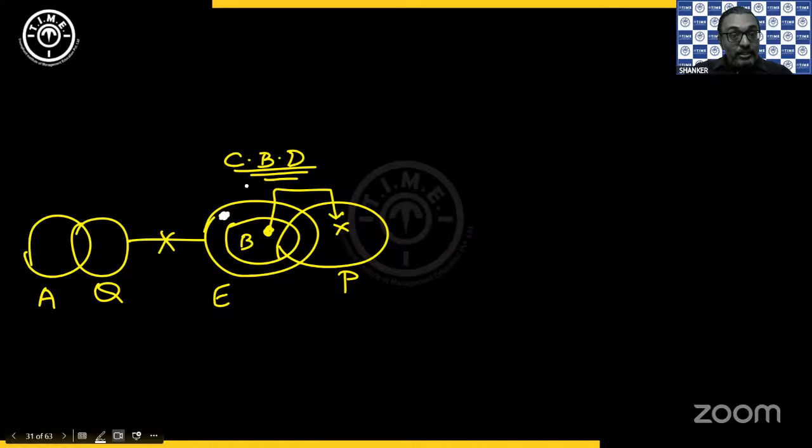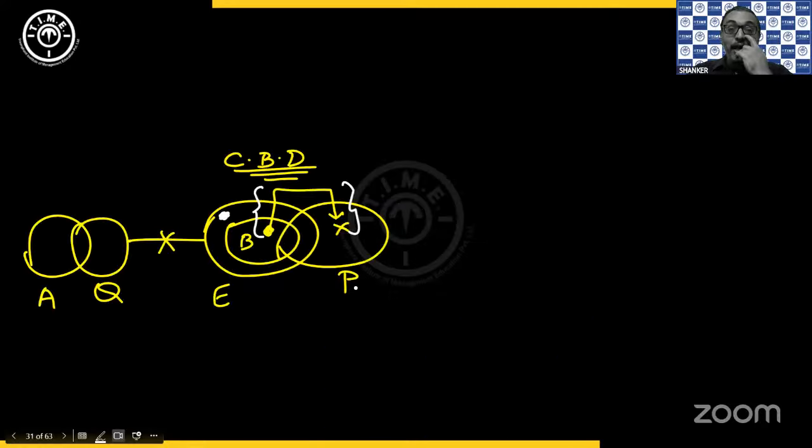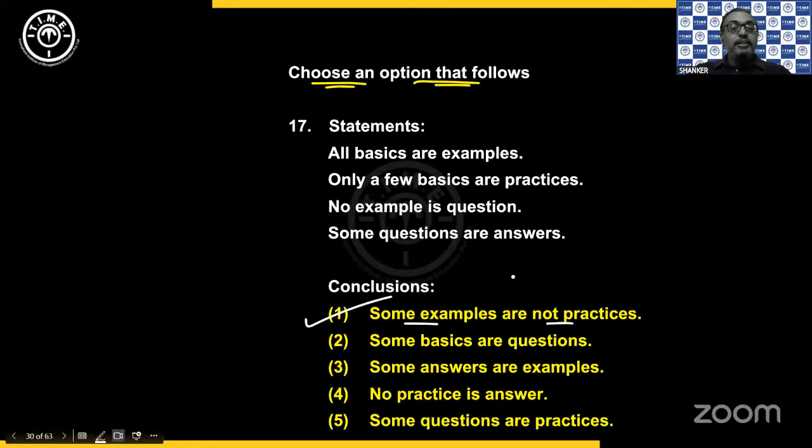But look at the indication that I have here. I cannot have the complete basics inside practices. Only a few basics are practices, very clearly given to us in the second statement. So that indication helps you understand the movement of the circle. I can take complete example inside practices, no problem. But along with that, complete basics also will go inside practices, which is not allowed. So complementary fails. Because the complementary fails, the negative follows. So yes, choice 1 is our answer.